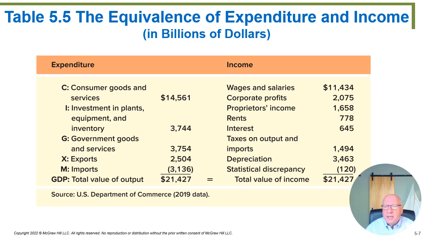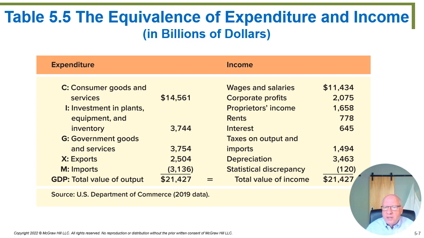Now, let's go to the income side and figure out what was the income for the United States. In the United States, wages and salaries ended up being $11 trillion. Corporate profits around $2 trillion. Proprietor's income, that would be the owner of a small business, like let's say you own a landscaping business. You make a profit, but instead of putting that under wages, because if you actually own the building, it's not wages, we usually call it proprietor's income. So self-employed people have proprietor's income.